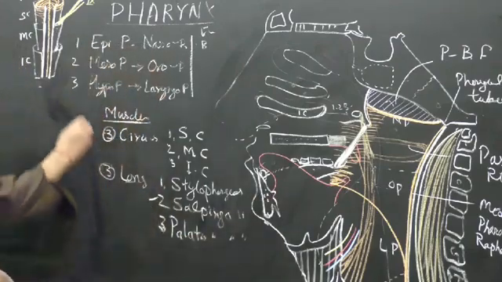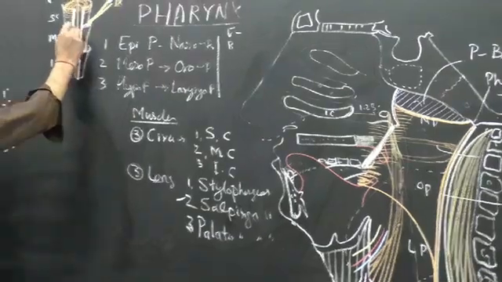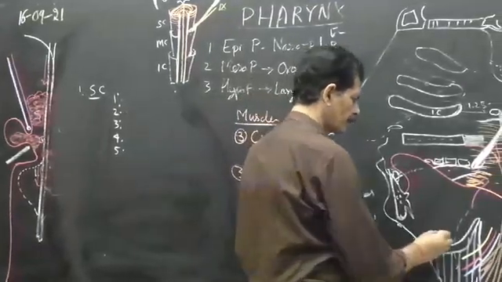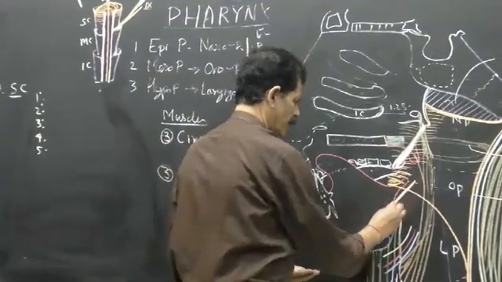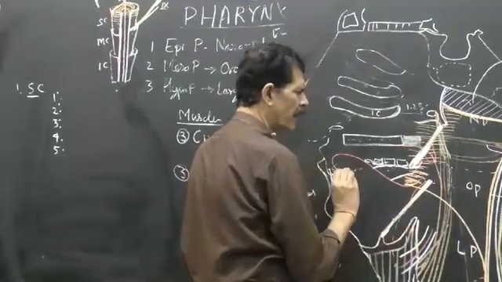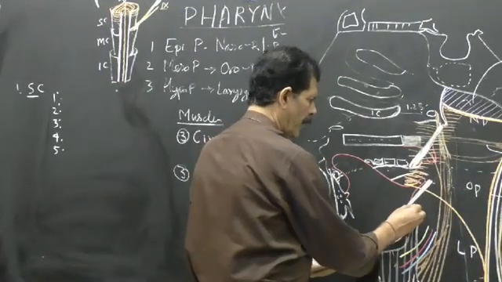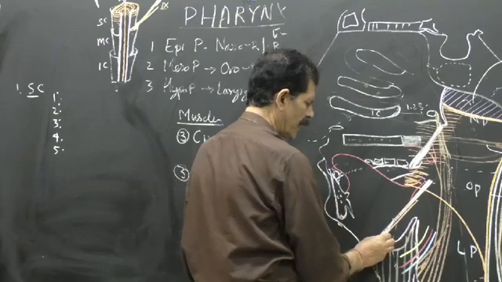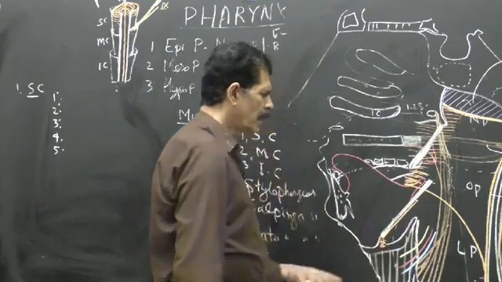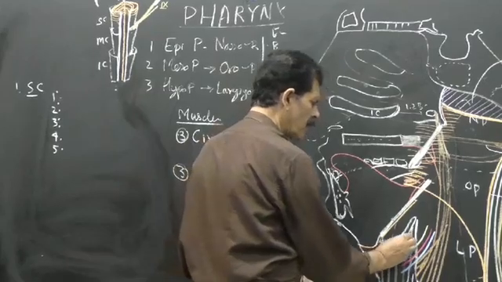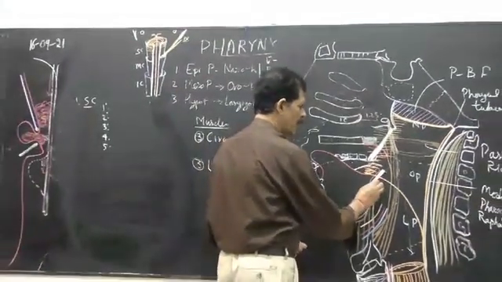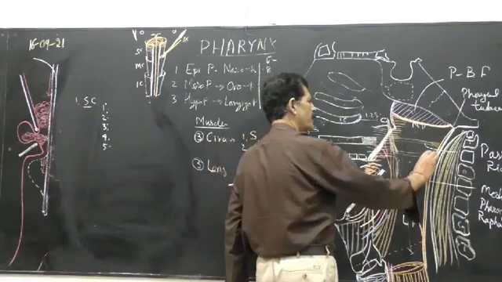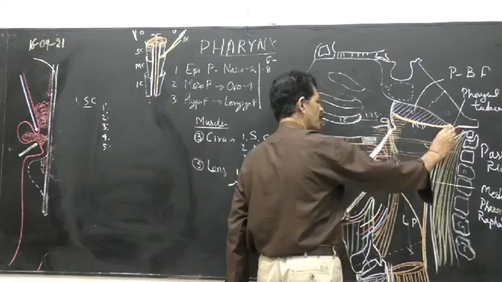Then comes the middle constrictor. So middle constrictor muscle also, this is the point of origin. So middle constrictor muscle takes origin from the stylohyoid ligament, but not the whole of the stylohyoid, only the lower part of the stylohyoid ligament. Then number 2 from the lesser cornu also. Number 3 from the greater cornu also. So 3-point origin of the middle constrictor. The uppermost fibers of the middle constrictor muscle rise up to the pharyngeal tubercle. So it is also a fan-shaped muscle.